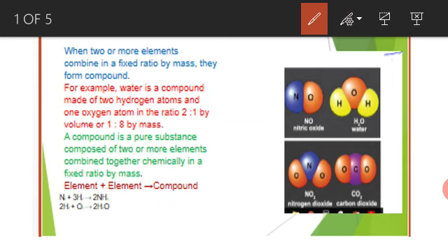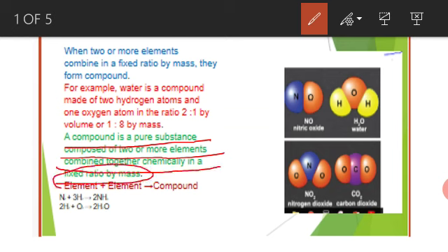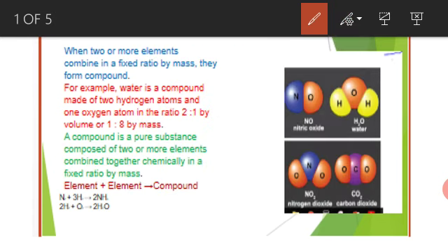Now you see, a compound is a pure substance composed of two or more elements combined together chemically in a fixed ratio by mass, like this water molecule. Any compound we take is combined chemically in a fixed ratio by mass. For example, take another one: the elements combined together chemically in a fixed ratio to form a compound.